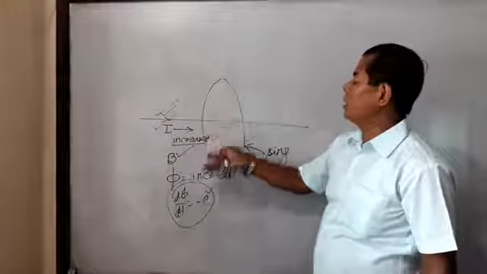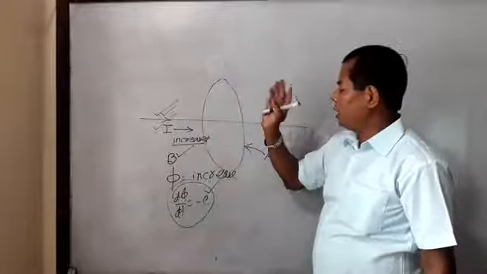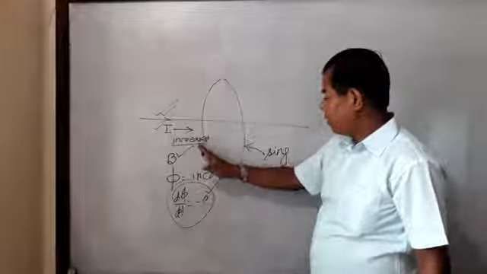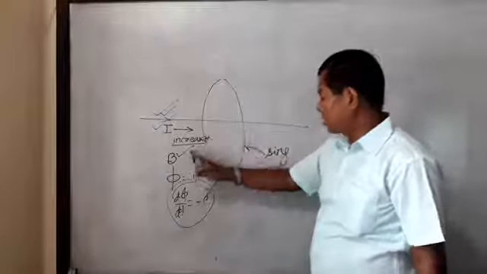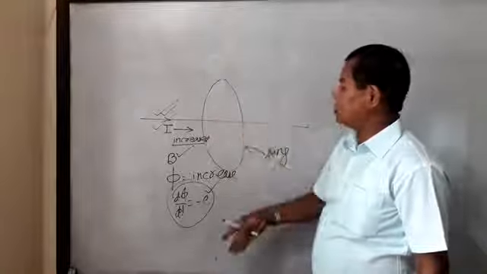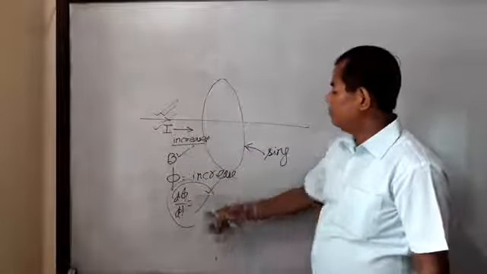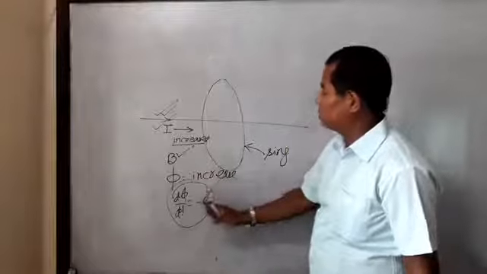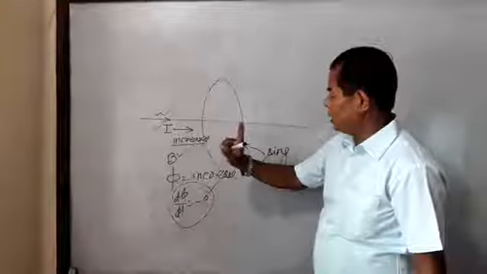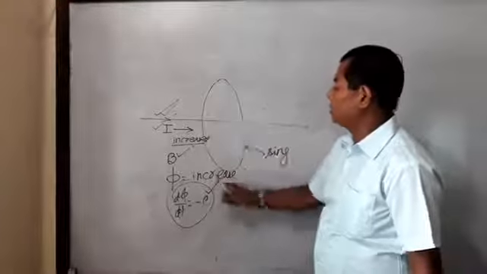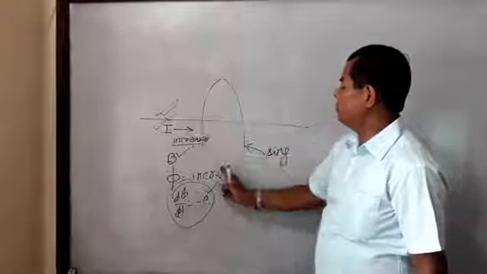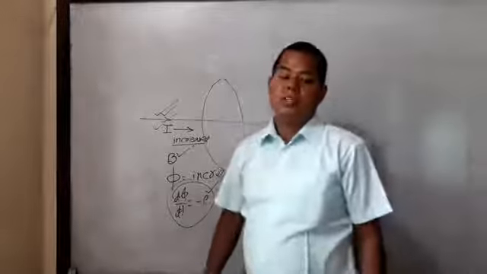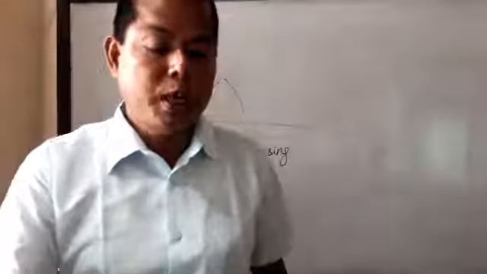When the current is gradually increased in the wire, then the field that is linked with the ring is gradually increased. If B increases, flux increases. As flux increases, there is production of induced EMF. Due to the increasing field or increasing flux, induced current is generated in the ring. This is the answer to this question. This is your question number 12.